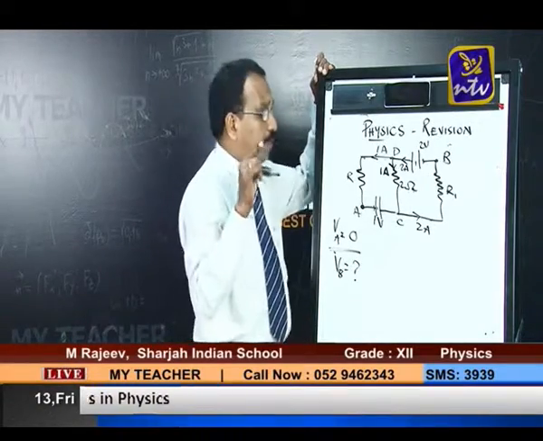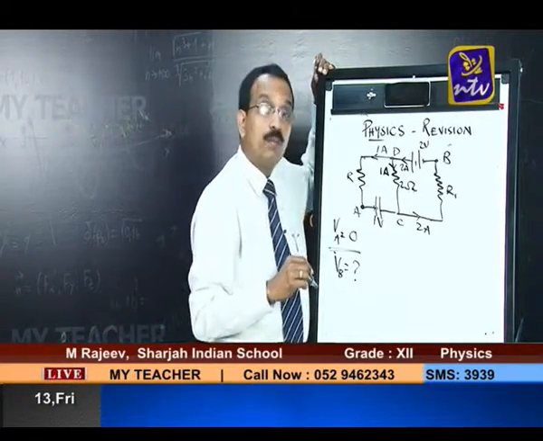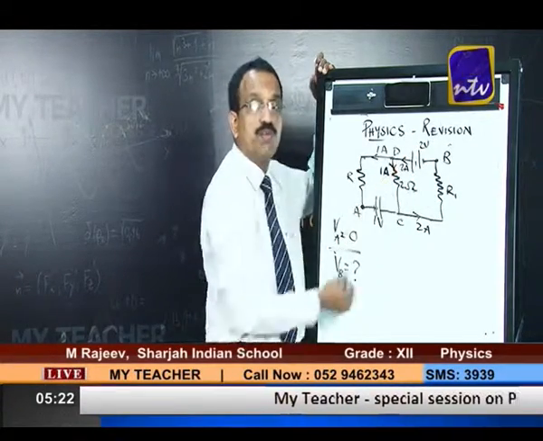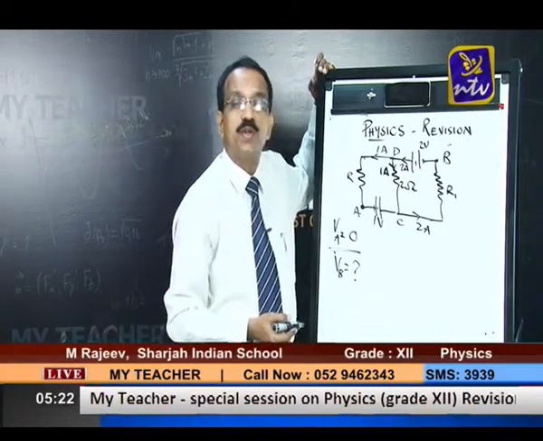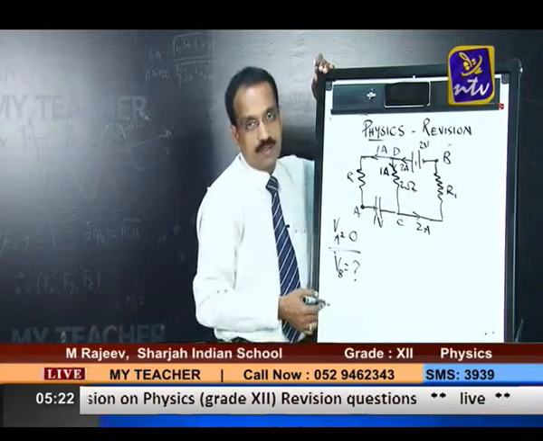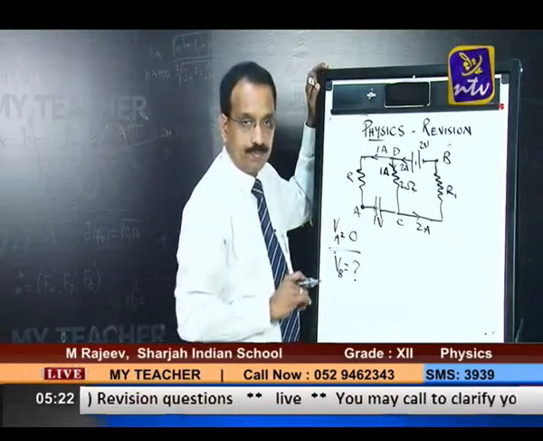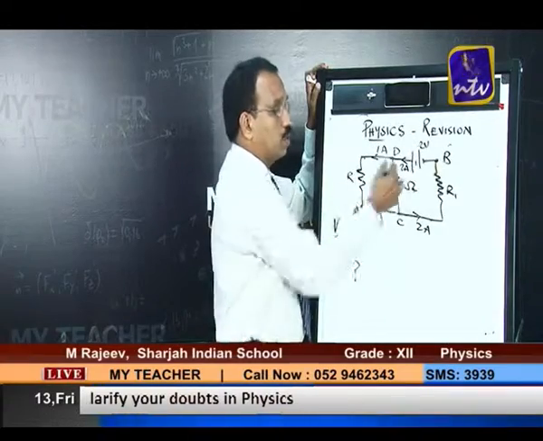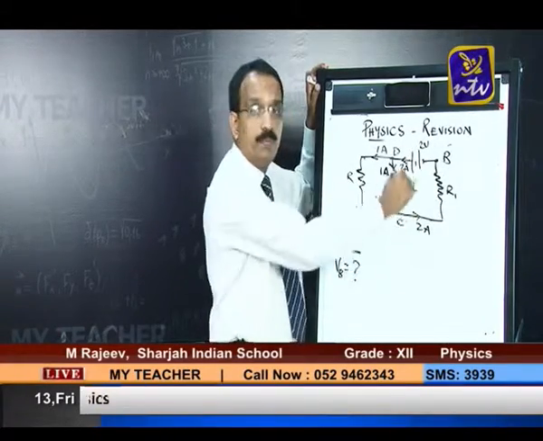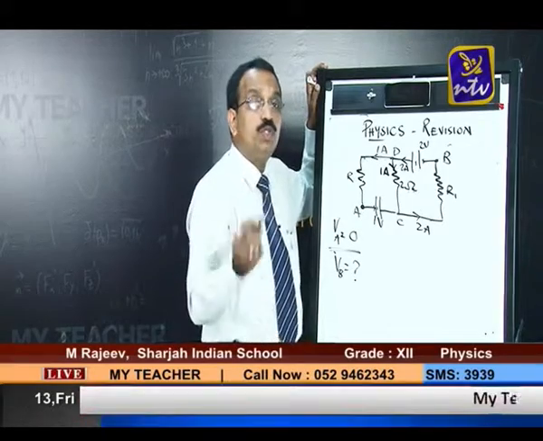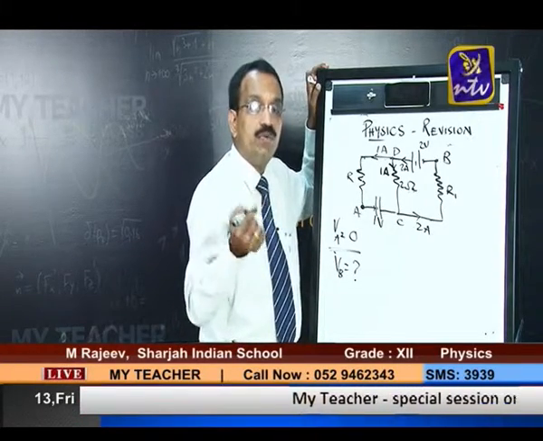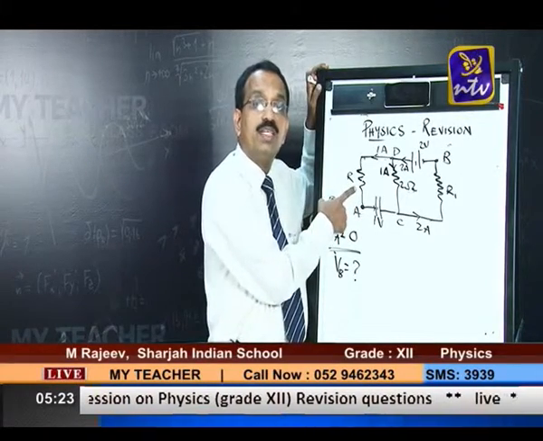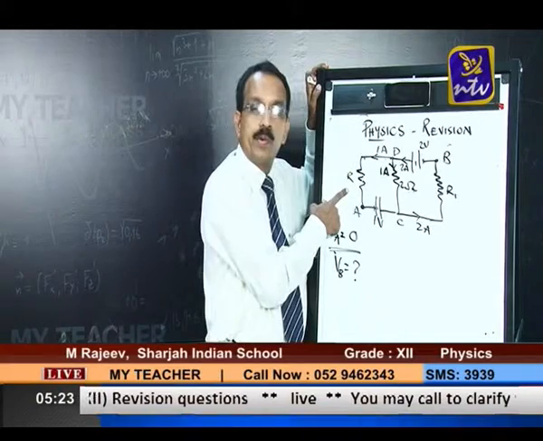Now, while applying Kirchhoff's rules, we can find the potential difference between A and B. How will you do that? You can choose any path you can go, this way, or this, any path. But which one is to be taken appropriately? Wherever the quantities are known. You see, this resistance value is not given, it is R. So if you go this way, you will not be able to reach the answer properly.